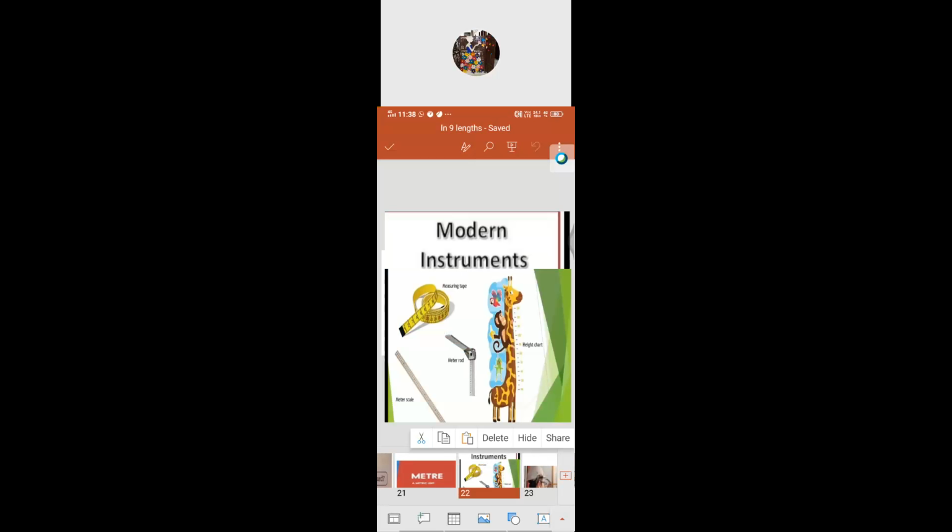See the measurement. So which modern instruments are we using nowadays to measure length? Measuring tape, meter scale, meter rod, then height chart. Nowadays we are using these modern instruments. So currently we are using these kinds of tools to measure length.